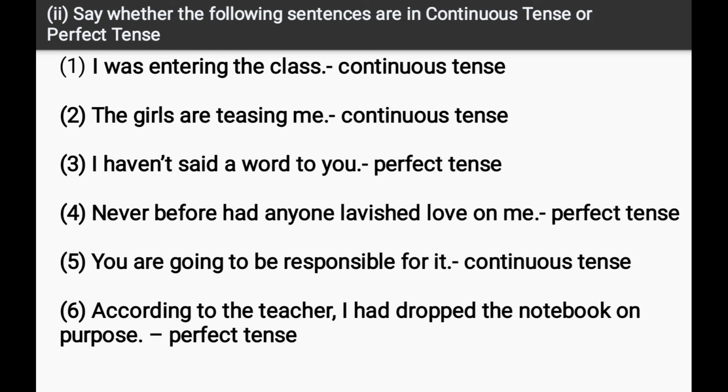Fourth, never before had anyone lavished love on me. This is also perfect tense. Number 5, you are going to be responsible for it. This is continuous tense. Number 6, according to the teacher, I had dropped the notebook on purpose. This is perfect tense.